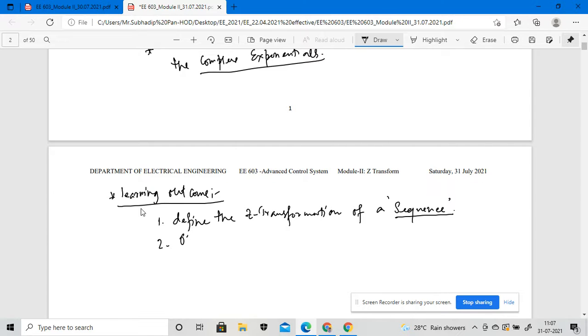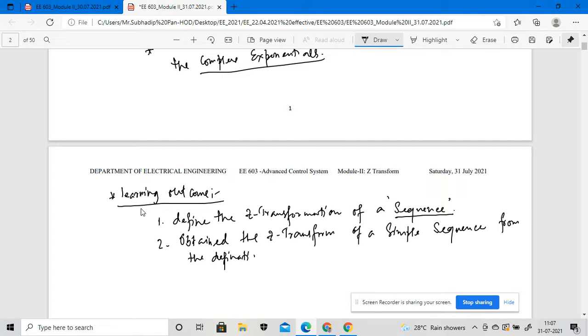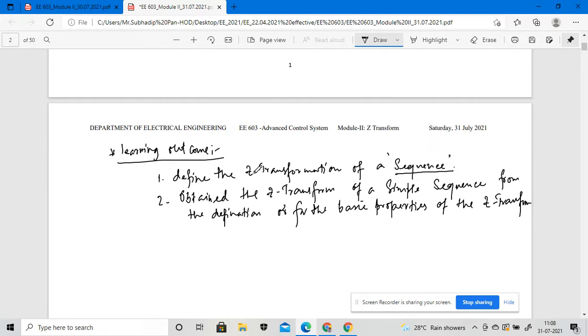Obtain the Z transform of a simple sequence from the definition, obviously from the definition of the Z transformation, or from the basic properties of the Z transform. So these are my learning outcomes in this particular module.